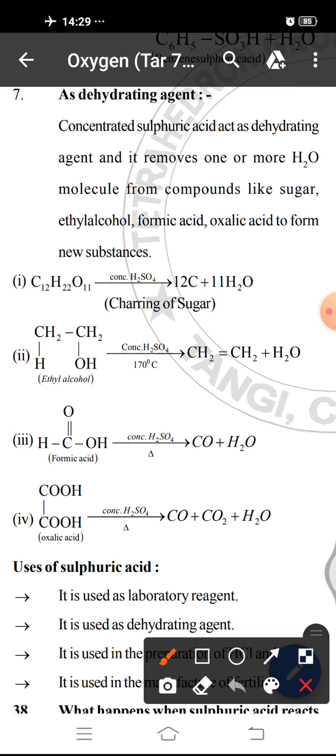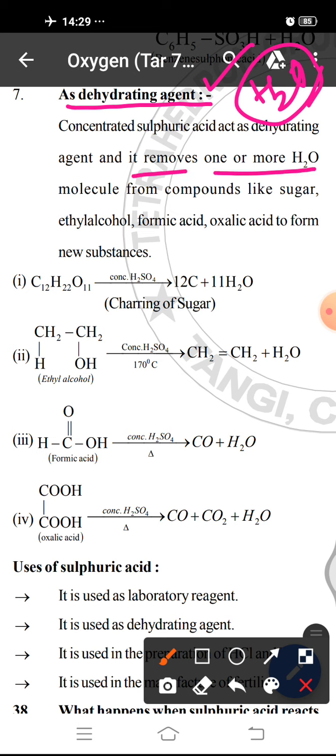Then H2SO4 also acts as a dehydrating agent. What do you mean by dehydrating agent? A dehydrating agent means one which can remove water from a molecule. So concentrated sulfuric acid acts as a dehydrating agent because it removes one or more water molecules from compounds like sugar, ethyl alcohol, formic acid, and oxalic acid to form new substances.